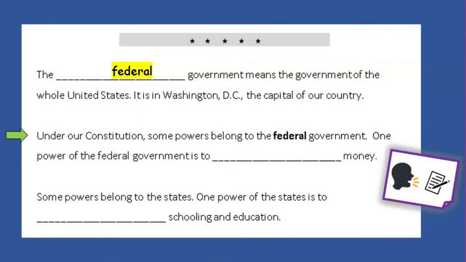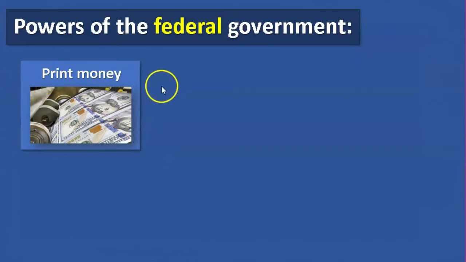Look at your paper. Under our Constitution, some powers belong to the federal government. One power of the federal government is to print money. Here are some other powers of the federal government.